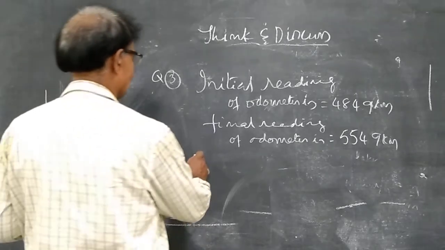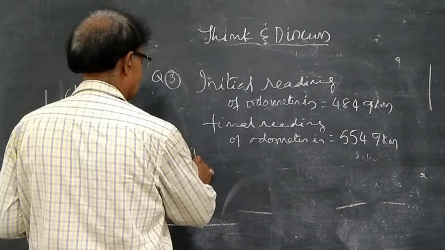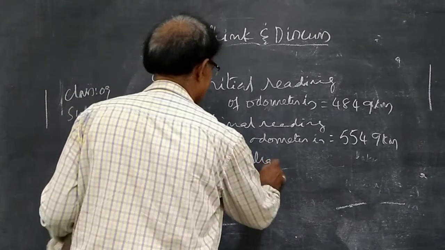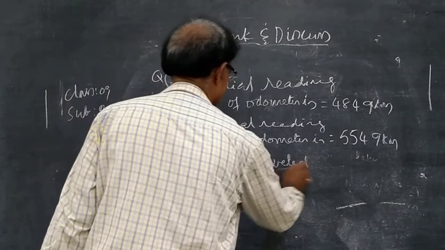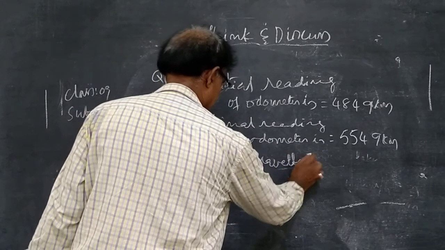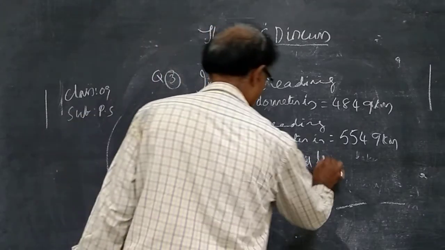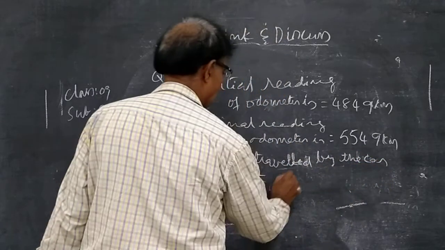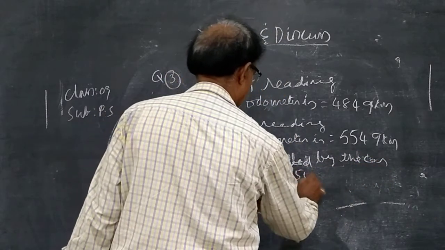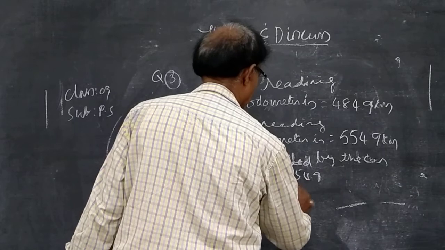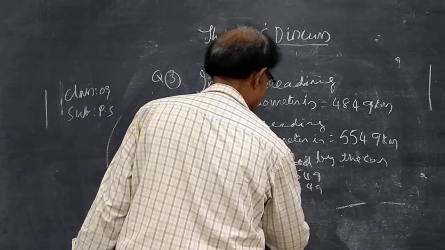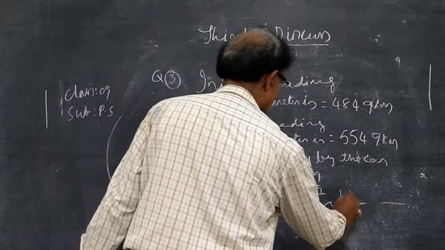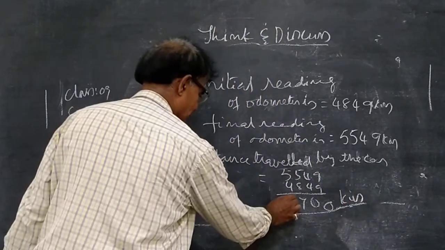Next, distance traveled by the car is equal to the final reading minus the initial reading, which is 700 kilometers.